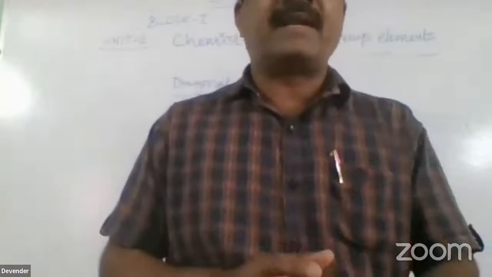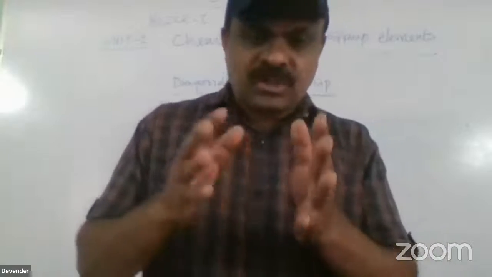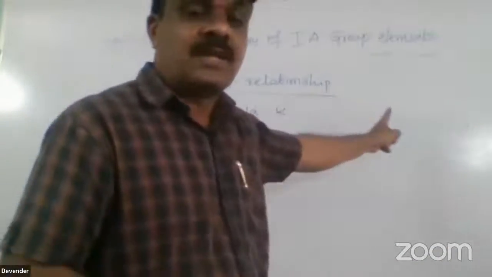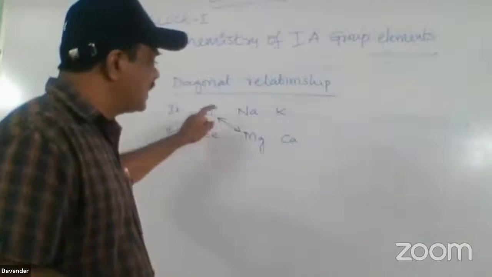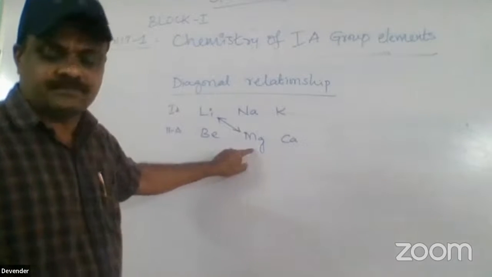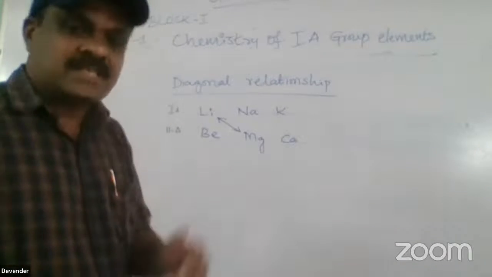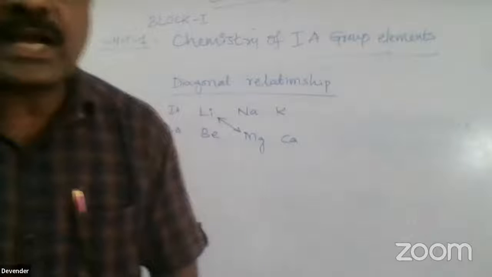But here lithium differs in some properties because of the diagonal relationship: lithium is diagonally related with magnesium. There are similarities between lithium and magnesium, and this property is called diagonal relationship.